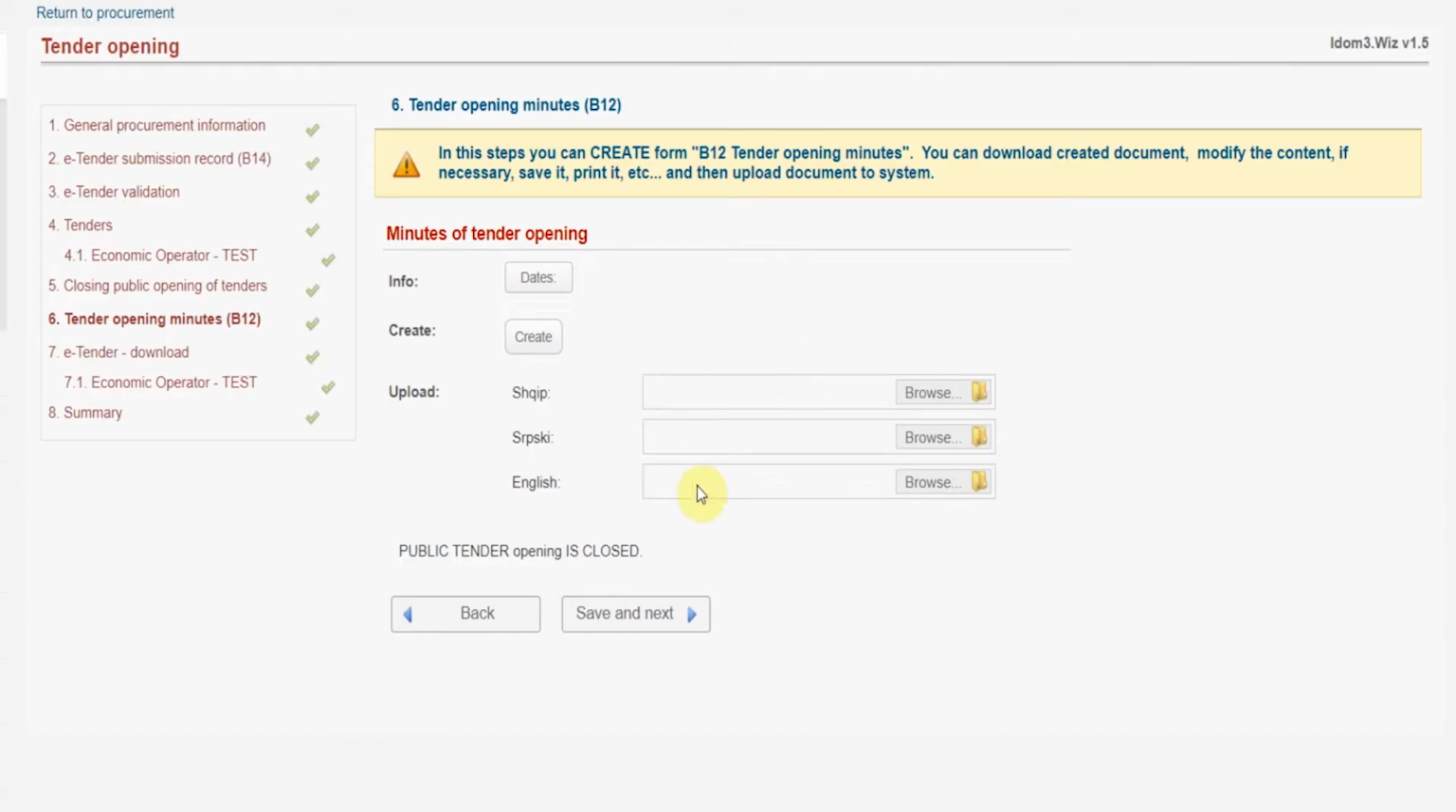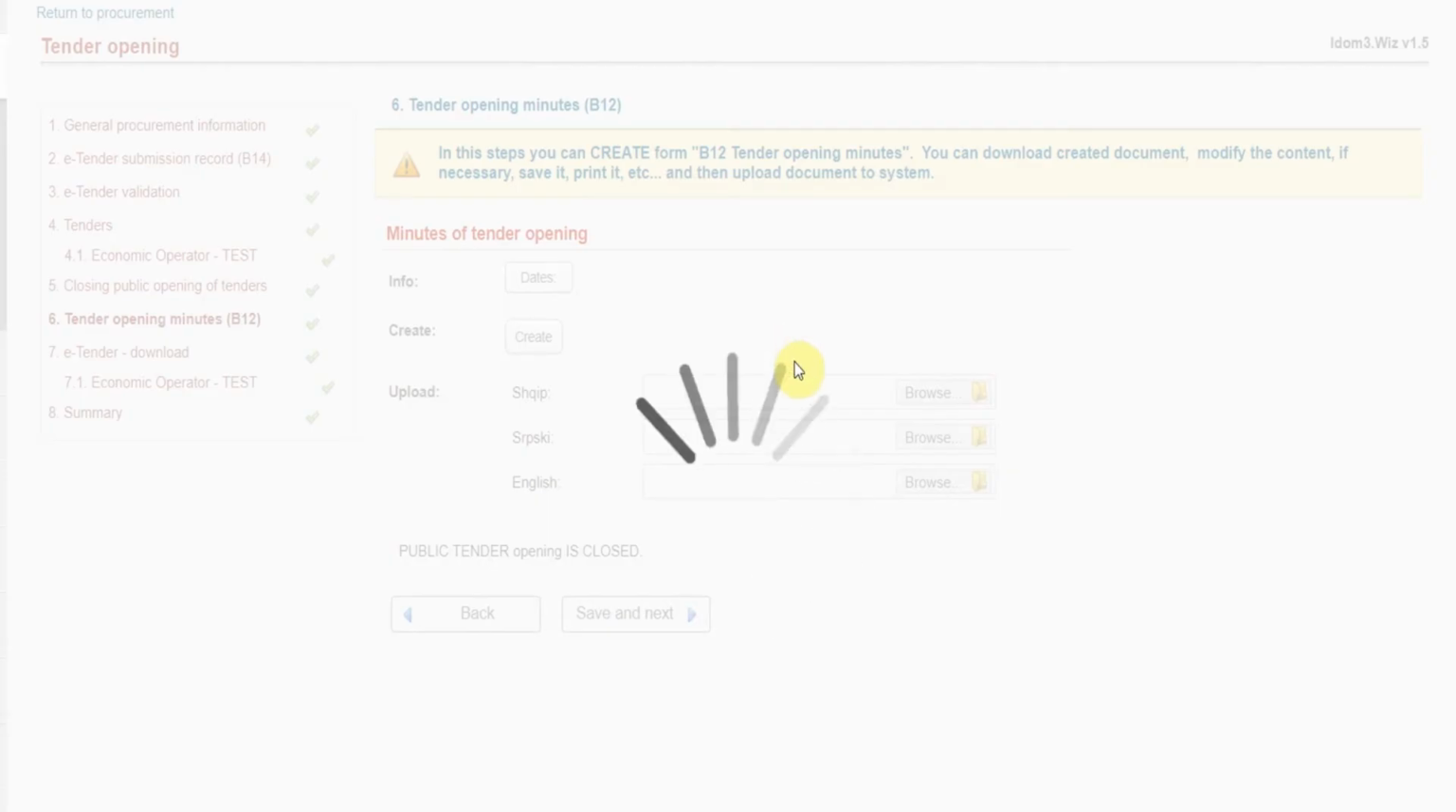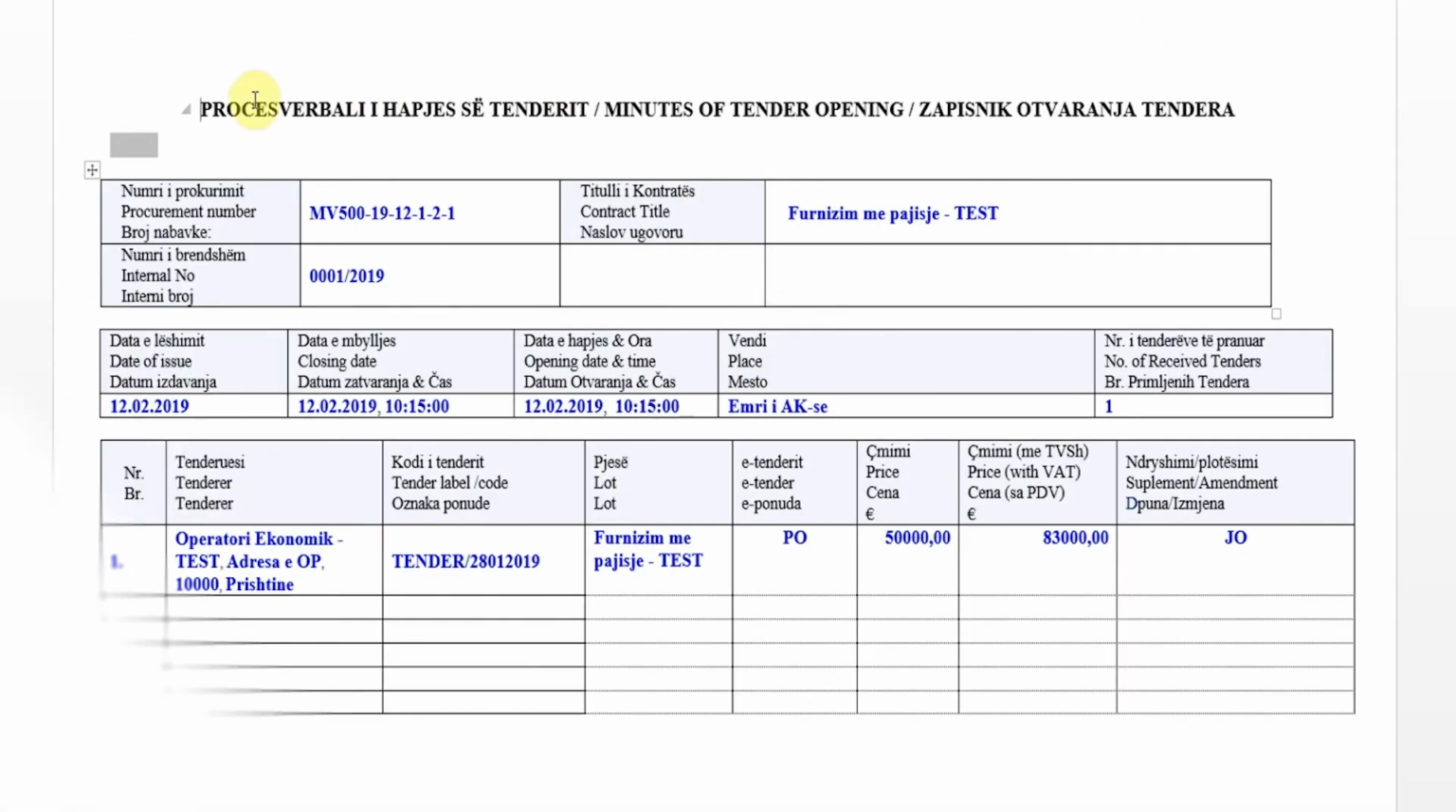In the sixth step, the system automatically enables the creation of the opening minutes, the B12 form, where all tender records are transferred. It contains the number of the procedure, title, opening time, all comments, as well as the total number of economic operators that have participated in this tender. If the contracting authority finds that an error has been made, they must go back to the step the error occurred in, correct it, and then create the opening minutes again.